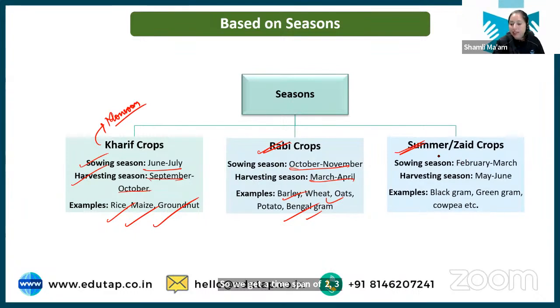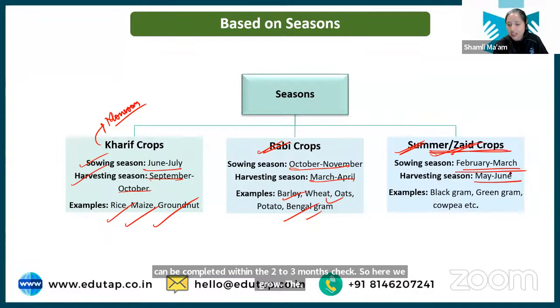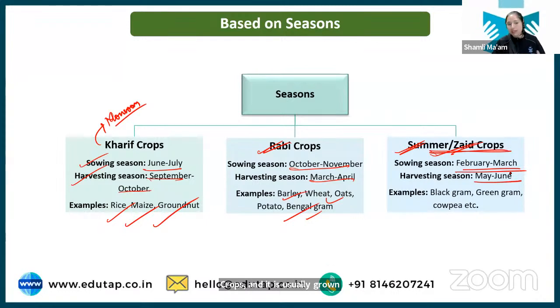That is the Zaid season, or summer season, as we say, and we can grow a few crops like your pulses, where the life cycle can be completed within 2 to 3 months. So here we grow the Zaid crops, and it is usually grown during February, March, and harvested during May, June, that is before your kharif season. So examples here are black gram, green gram, and all your pulses are examples of Zaid crops.